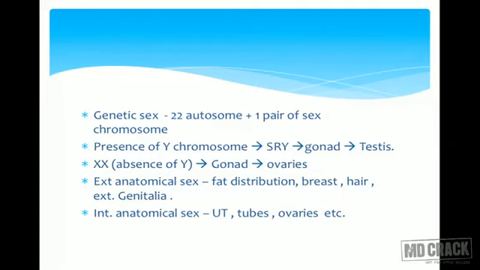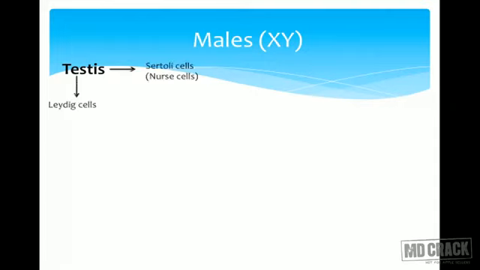And internal sex would be presence of uterus, tubes, ovaries. So these are internal organs. Now let's see in detail. In males, what happens? Y chromosome, testes have Sertoli cells and Leydig cells. Sertoli cells secrete anti-Mullerian substance or hormone, and this anti-Mullerian hormone inhibits the formation of Mullerian duct, which is actually programmed to form in every baby.